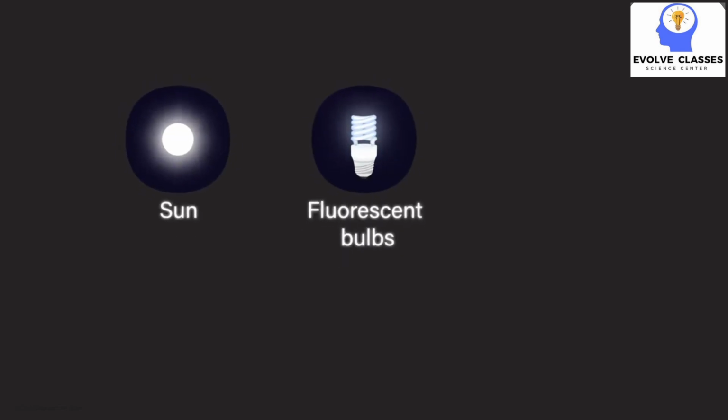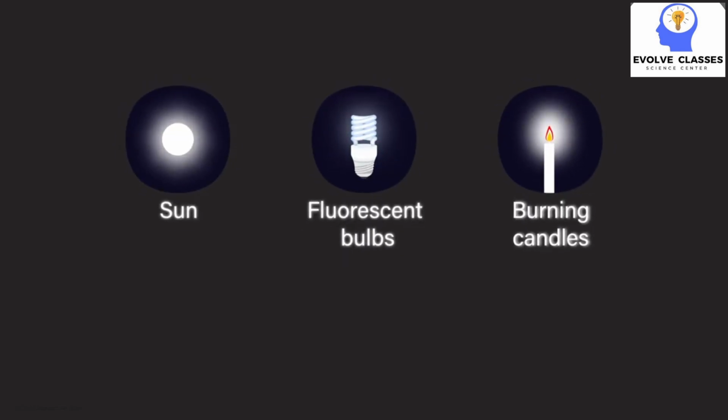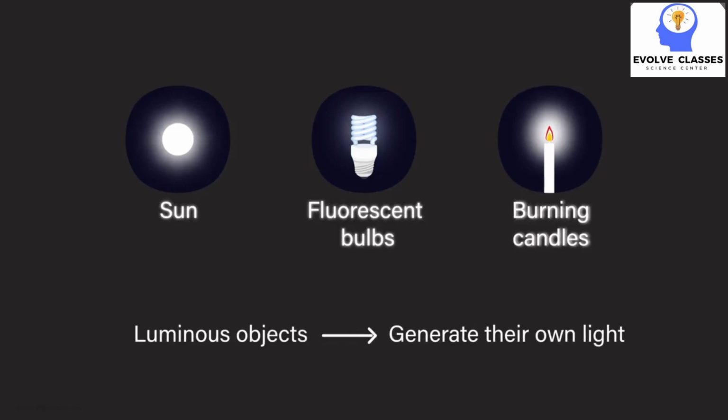Some objects can generate their own light. For instance, the sun, the fluorescent bulbs, burning candles can generate their own light. The objects which generate their own light are called the luminous objects.